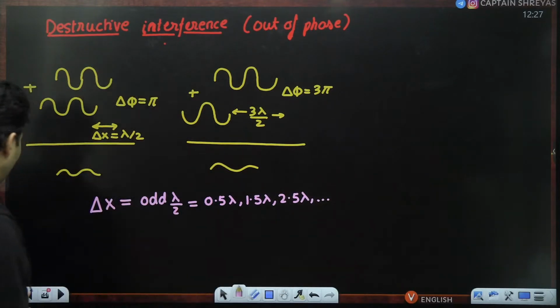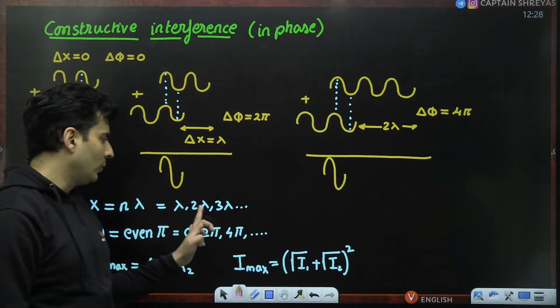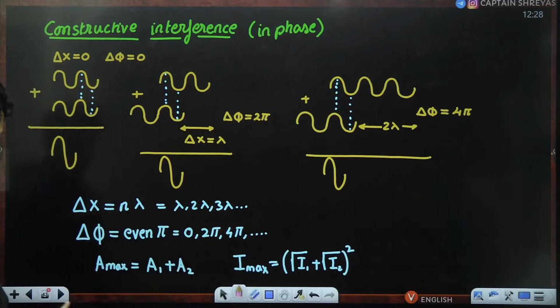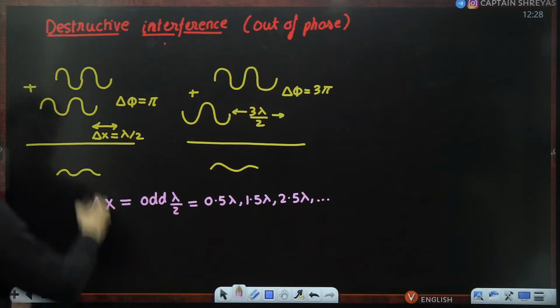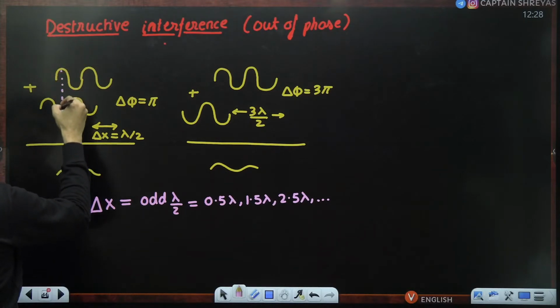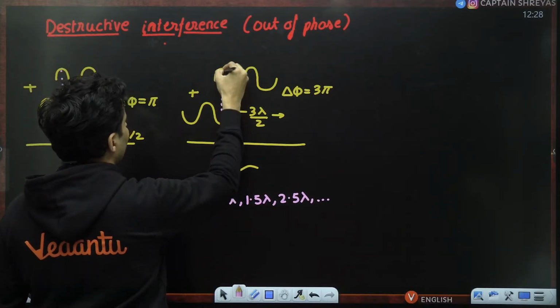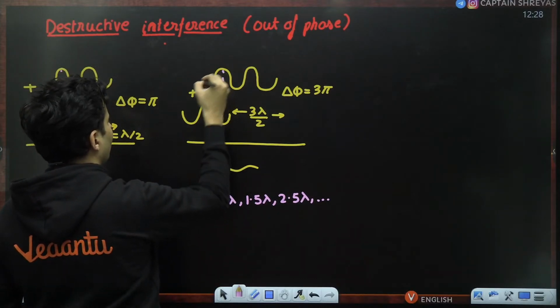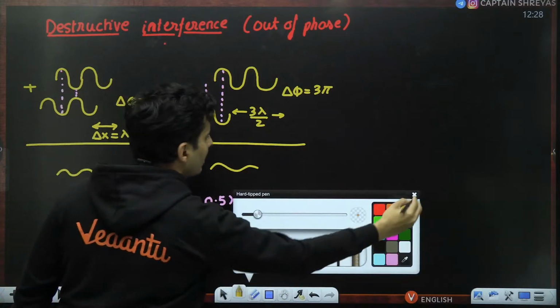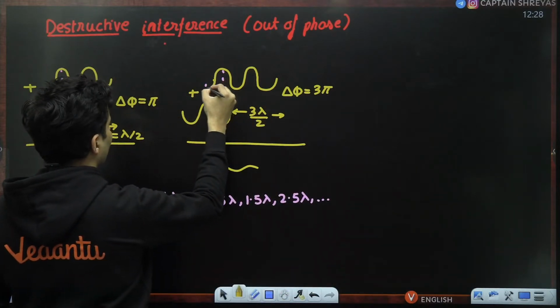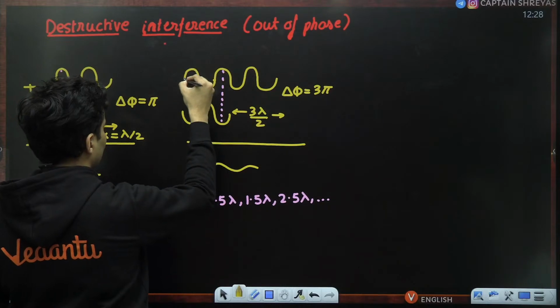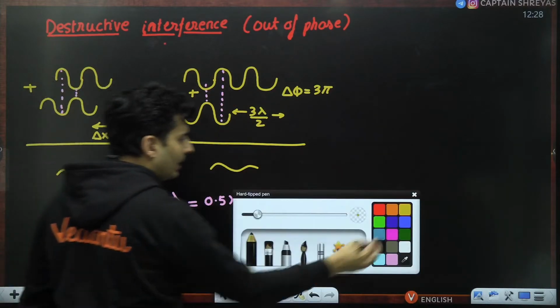But if it is integral lambda, 1 lambda, 2 lambda, 3 lambda, then it is constructive interference. And you can see over here, the crest meets the trough, the trough meets the crest. The next crest will definitely be meeting the trough over here. So it is definitely destructive interference.